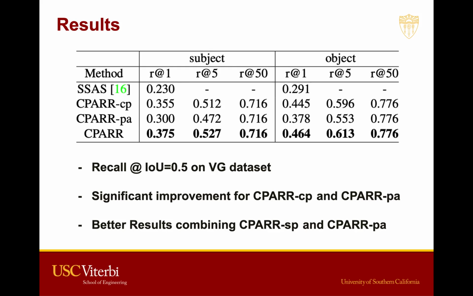Note that since VRD does not provide results for the VG dataset in their code, we only made a comparison between SSAS and two modules for KAPAR. We still show that we have a better result comparing either module with SSAS, and the best result when we combine the two modules together for localizing the subject and objects according to their query triplet.